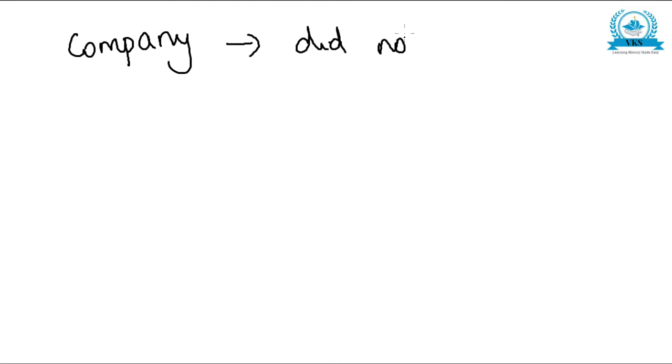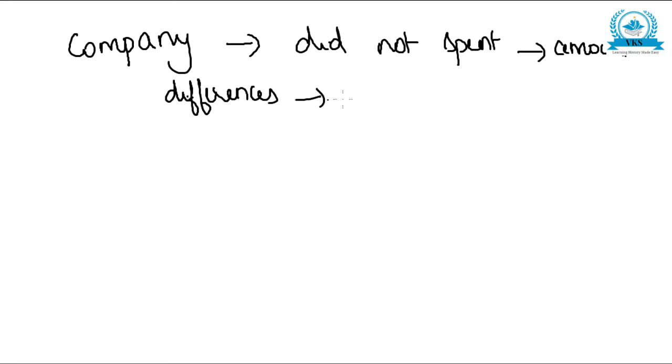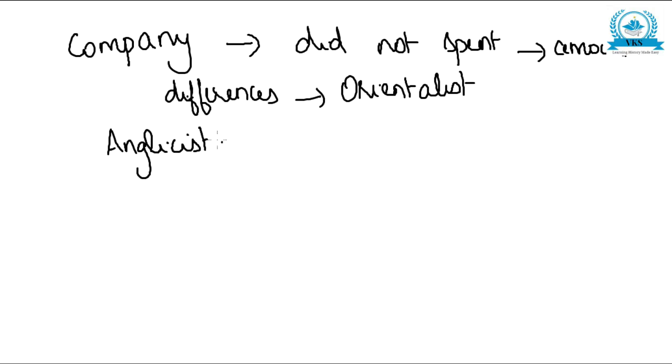This was because of differences among two groups, the Orientalists and the Anglicists. So what is Orientalist? The Orientalists were the group who argued that money should be spent on the development of Indian languages and learning.